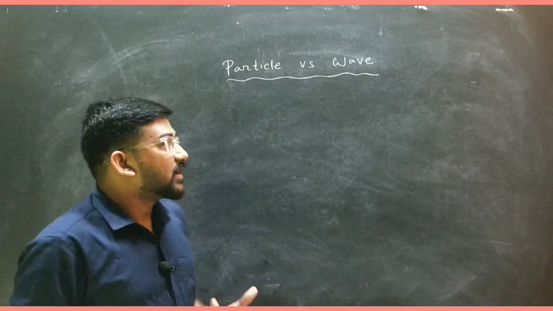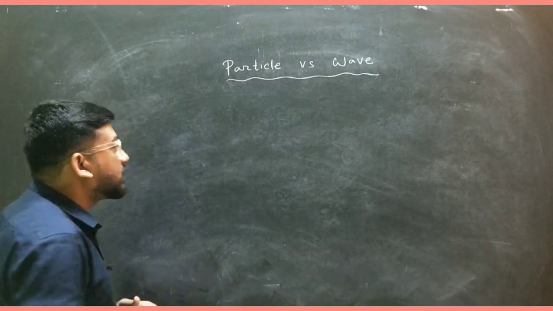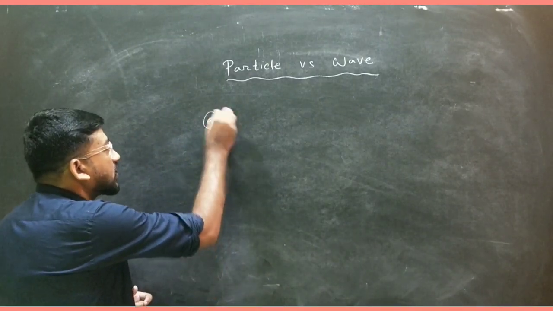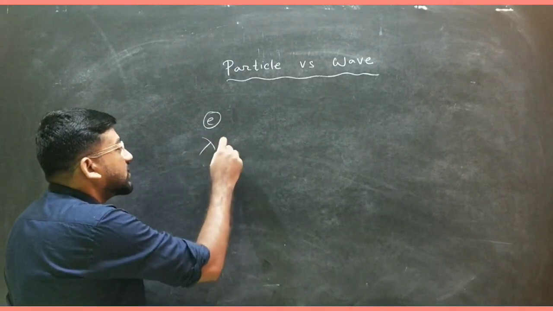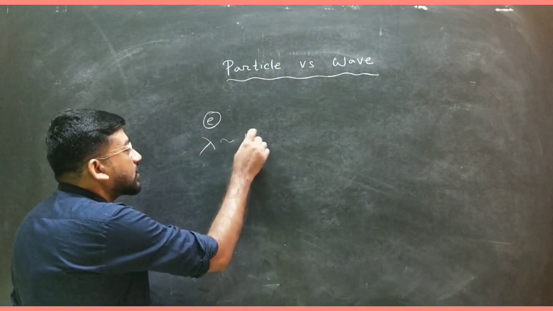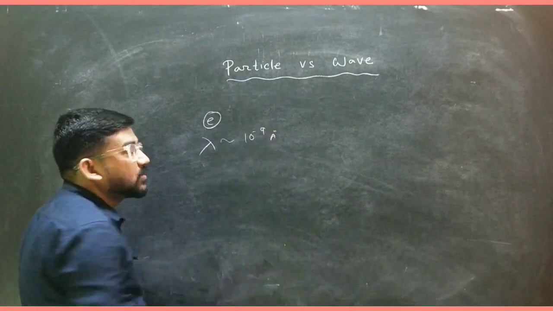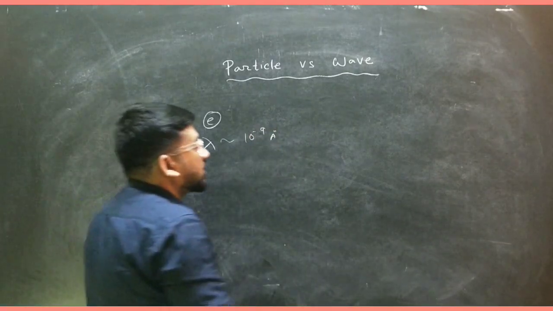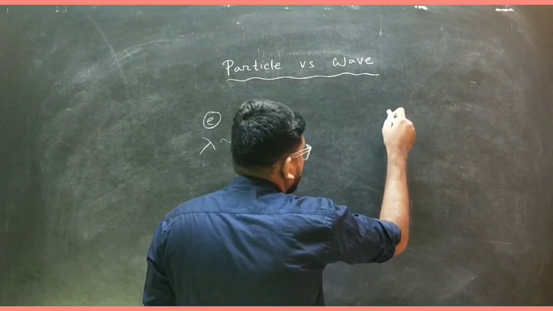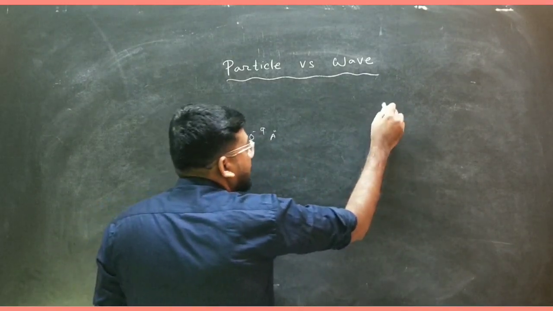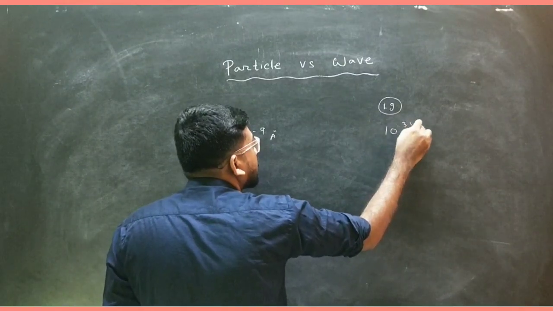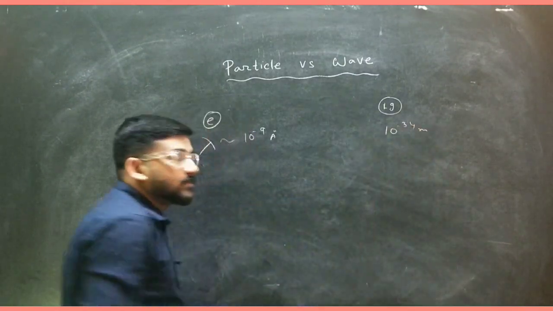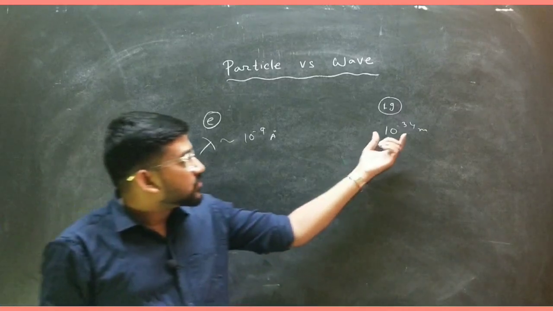We have calculated earlier that for the electron, the de Broglie wavelength is of the order of 10 to the power minus 9 angstrom. But for a sand particle of mass 1 gram, the corresponding wavelength is of the order of 10 to the power minus 34 meter. So you can see this wavelength is very low.